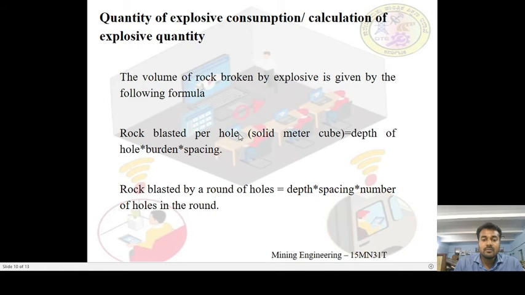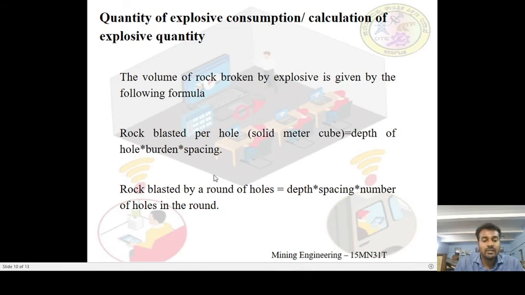This is the calculation of explosive quantity, and you could say it is to be a powder factor too. This is called the powder factor. In case of rock blasted by rounds of holes, it is depth into spacing into number of holes in the round. That becomes the rock blasted by a round of holes.